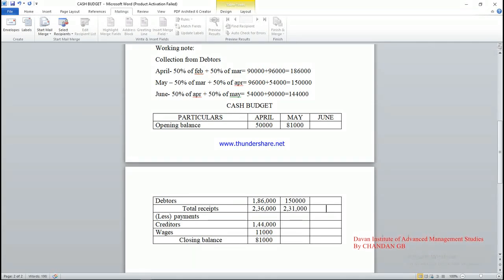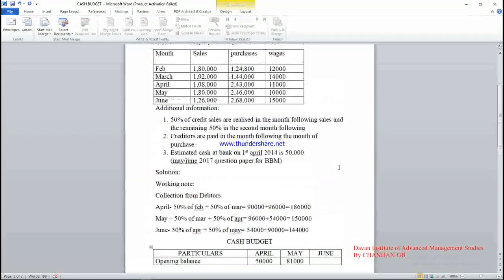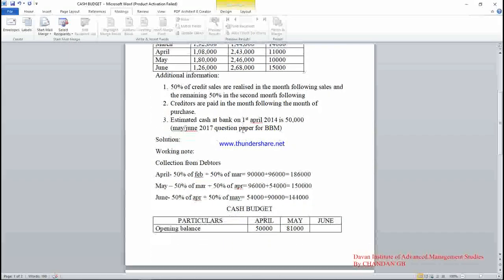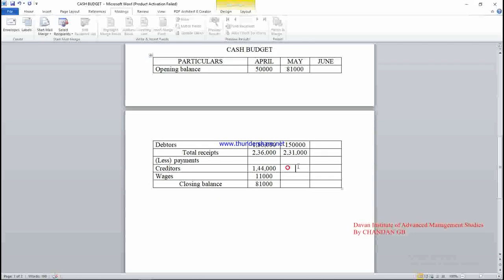After the total receipts, next we deduct the payments. The creditors adjustment is one month following the purchases. Since you are preparing for May, the April purchases of 2,43,000 are going to be paid in May, that is 2,43,000 rupees.